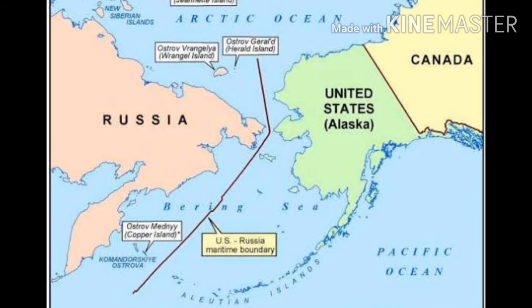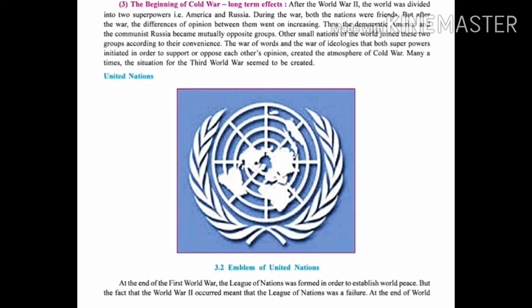Two superpowers were there in existence, America and Russia. But after the war, the differences of opinion between them went on increasing. They were friends, but now what happened? They were having different opinions on different matters. They were thinking in different ways. So the difference of opinion between them increased more and more.